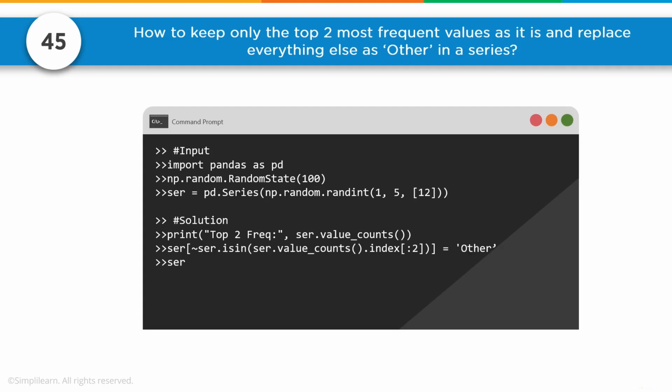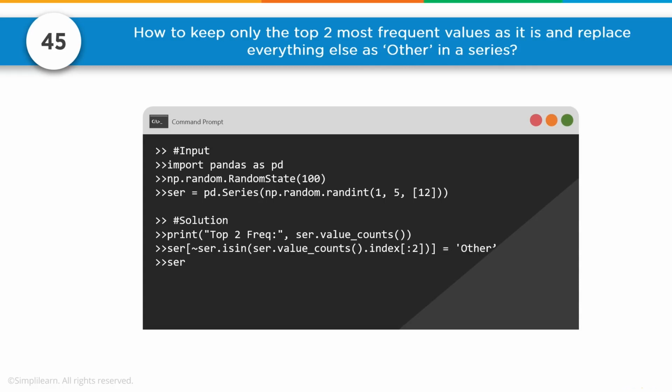And then we have our pandas series. You can see here we're using NumPy random.randint(1, 5) by 12. And so the solution for this is we go ahead and create a pd.Series, remember the capital S, series solution. We're going to print the top 2 frequencies, and that is our series.value_counts(). And then we take the series value counts .index up to 2. So we're going to take everything up to 2.